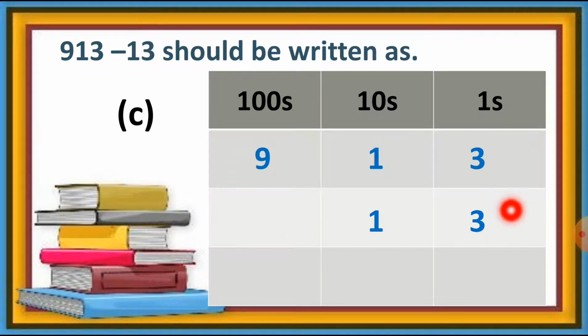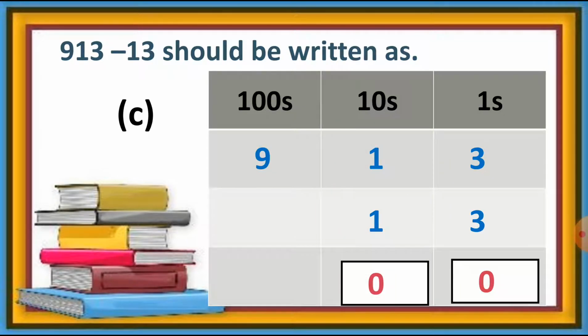So let's start subtracting with the ones column. So here 3 minus 3 is equal to 0, and at the tens column 1 minus 1 is equal to 0 again, and here at the hundreds column 9 minus nothing, there is no digit, so 9 will be 9 as it is. So the answer of 913 minus 13 is equal to 900. You have to repeat after me, 900.